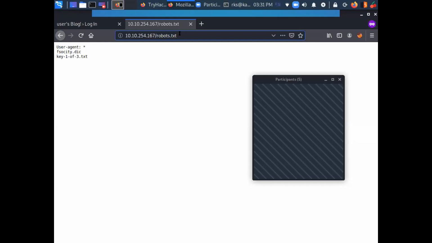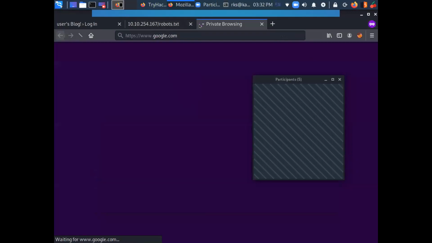Okay, anyone else would like to try? So robots.txt is basically there in most of the websites to disallow crawlers from crawling specific directories, some sensitive directories. Okay, that is the purpose of robots.txt. Got my point? Yes, sir.